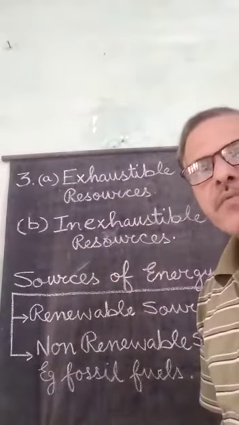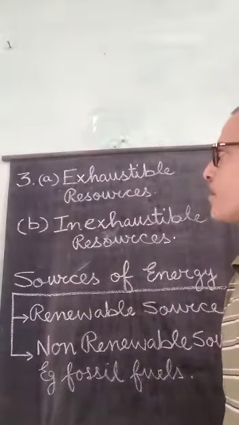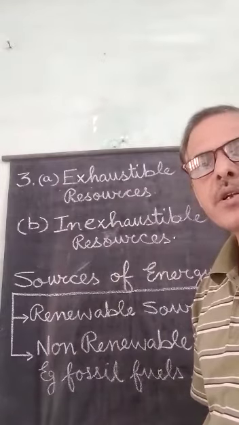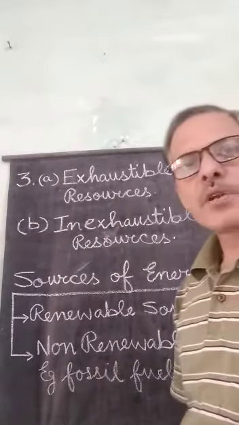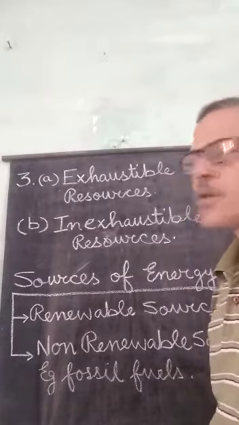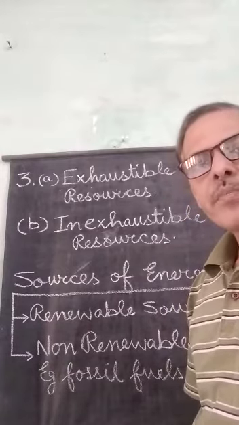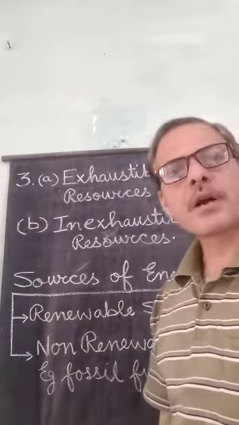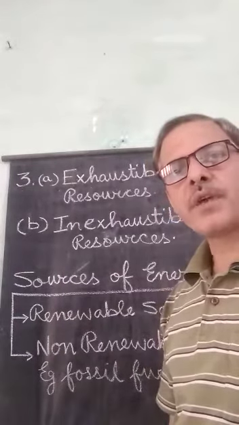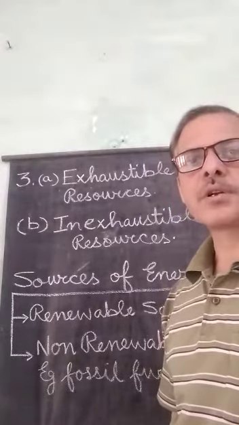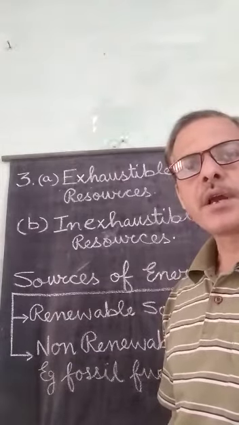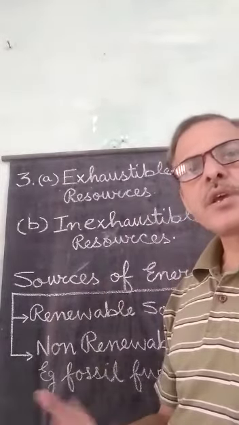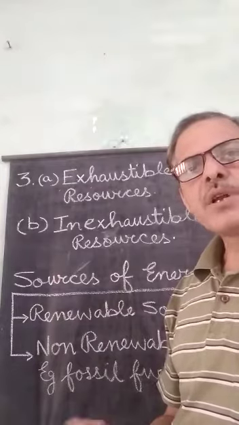A very good example of exhaustible natural resources are the fossil fuels, like coal, petrol, diesel, etc. Since they are present in limited quantity, if we overuse them excessively, they will get exhausted, and they cannot be replenished or reproduced, because their formation or evolution requires millions of years.